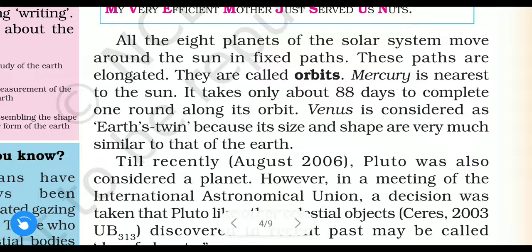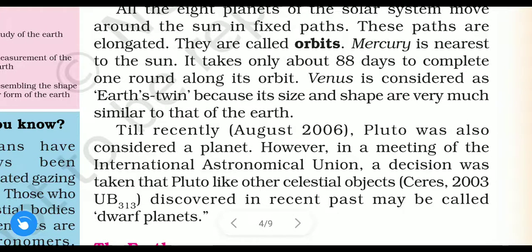The path of one planet is called an orbit, so we call them orbits. Orbit means the path of the planets which move around the sun, and those paths are elongated. Mercury is nearest to the sun. It takes only about 88 days to complete one round along its orbit. So how much time does Mercury take to move around the sun through its orbit? It takes only 88 days.